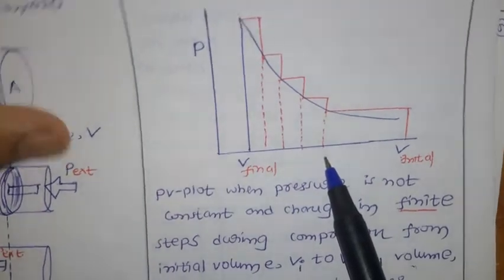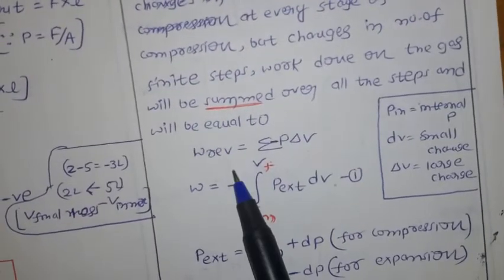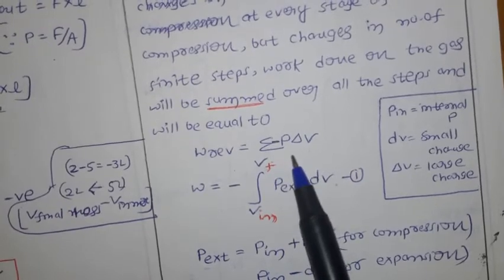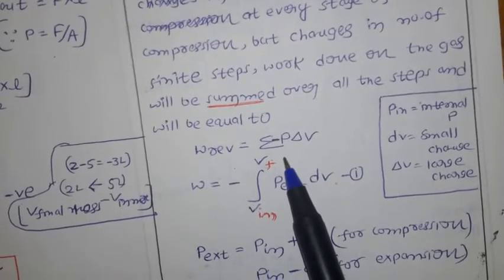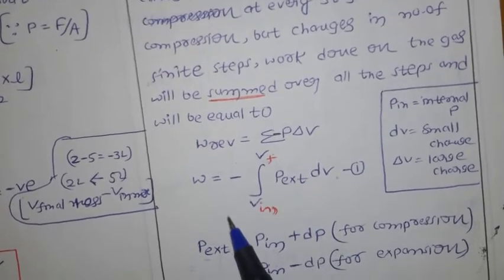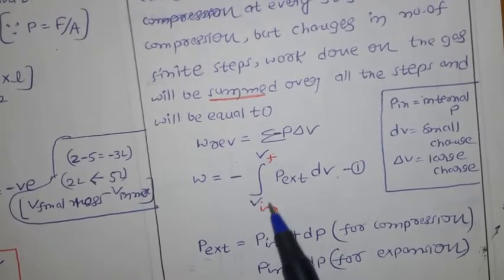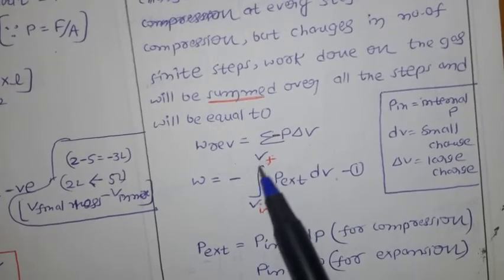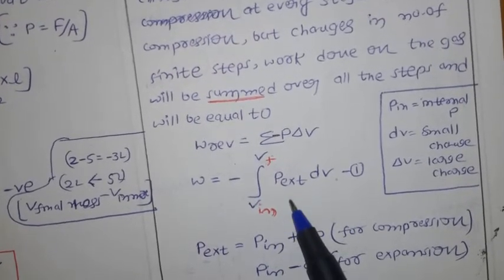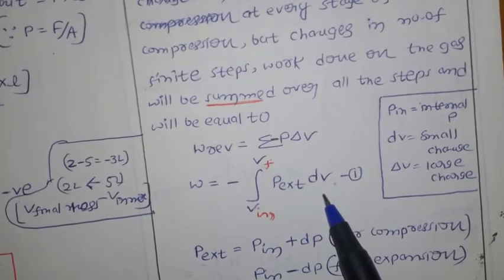Okay. So now if you go for the derivation, W reversible equals summation of minus P delta V. So for each step you have to add the work. Now how are you going to add? You have to go for the integration. So W equals minus integration from final to initial. So every time we go from the final to initial, of P external into dV. Okay, this is the formula.